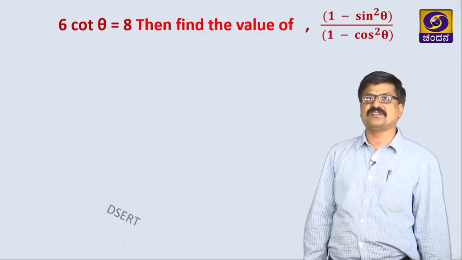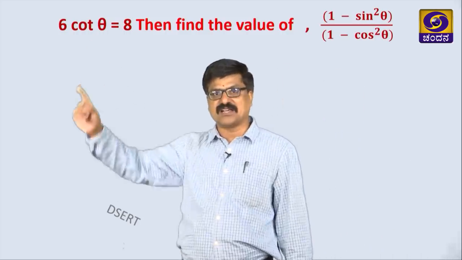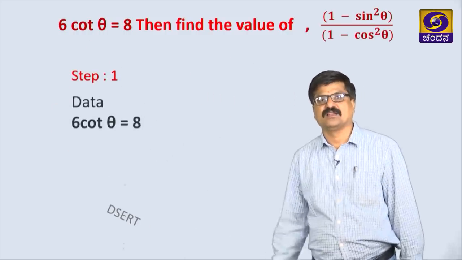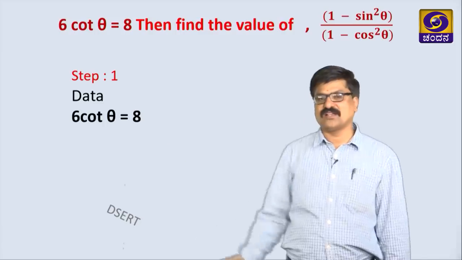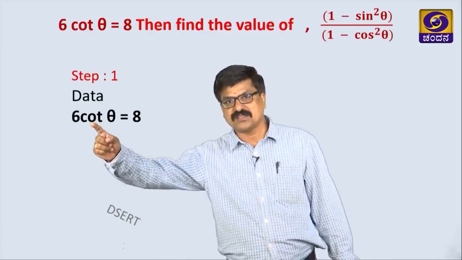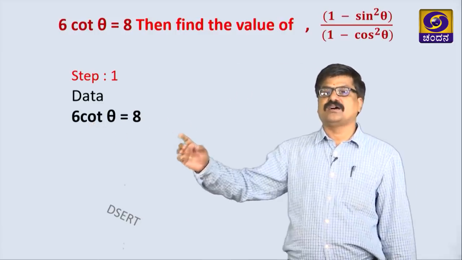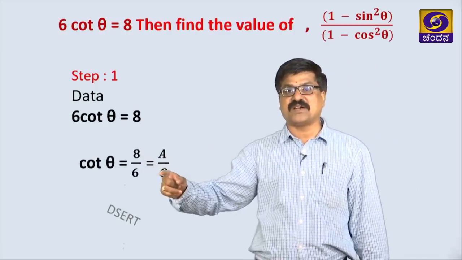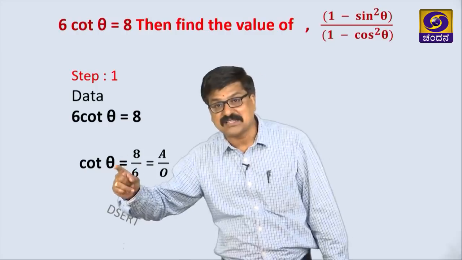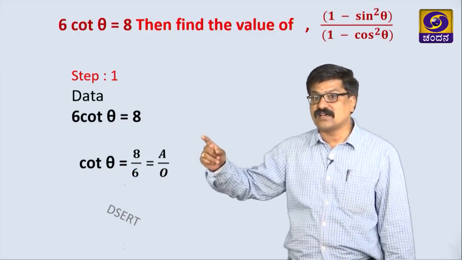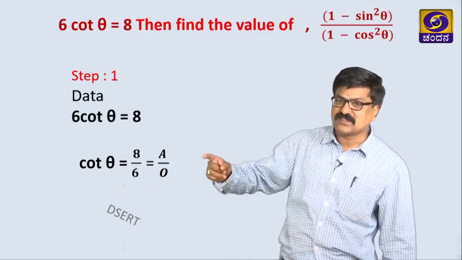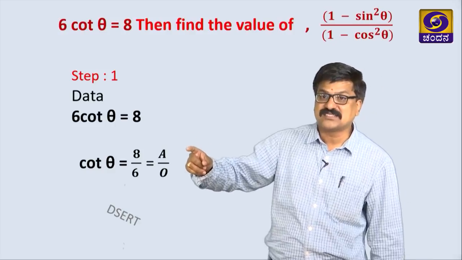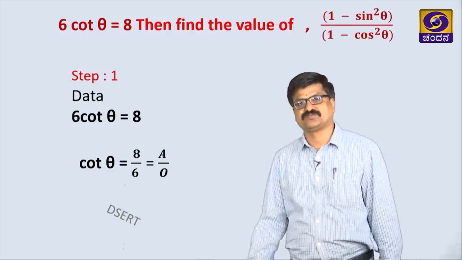It is very simple. First, this is the given data I am writing here. Data is 6 cot theta is equal to 8. Can you shift 6 to the right side? Yes, that becomes cot theta is 8 by 6. Then what is cot theta? That is the reciprocal of tan, which is nothing but adjacent side by opposite side.